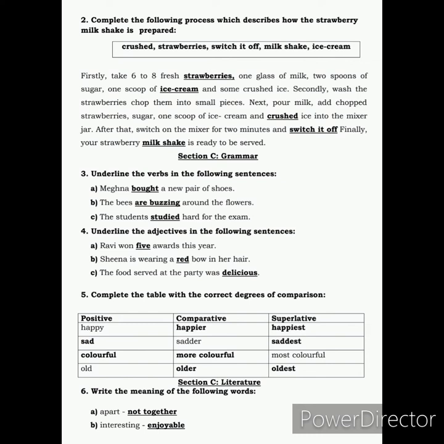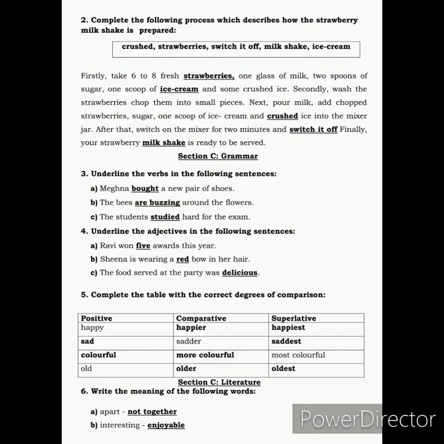So, we complete the table by writing happy, happier, happiest, sad, sadder, saddest, colorful, more colorful, most colorful, old, older, oldest. All right. So, with this, we come to an end of your section C, that is your grammar, right?